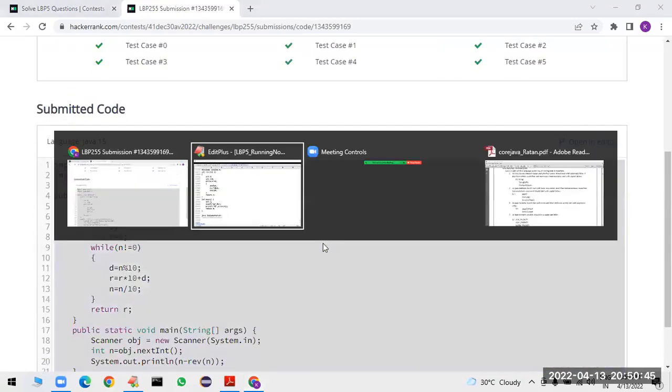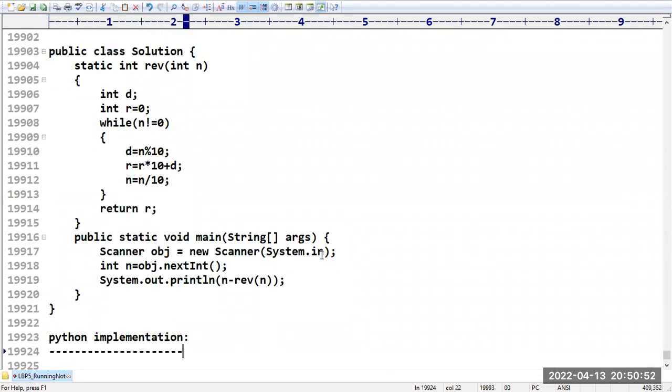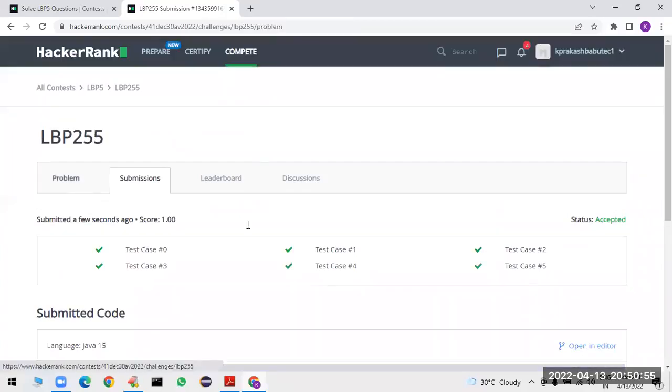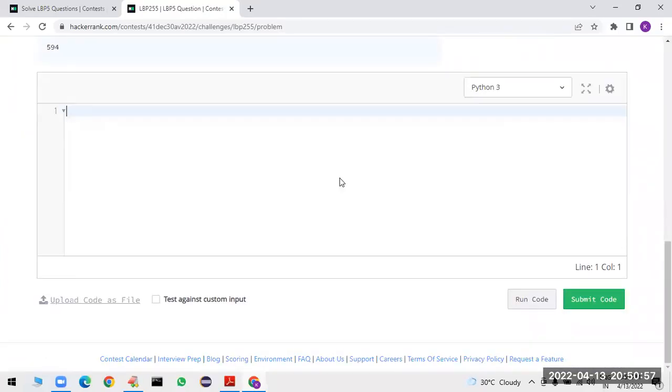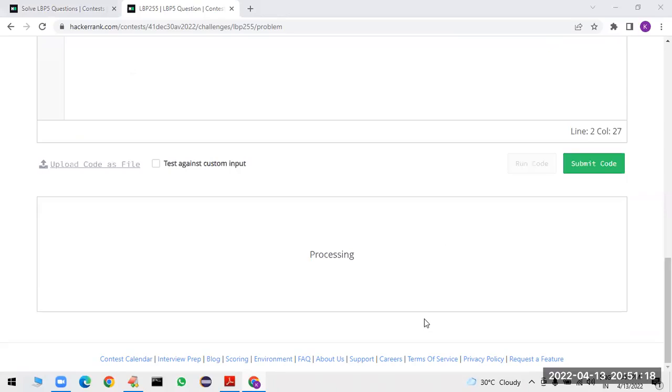Perfect, sir. Now I want to take the code in Python implementation. How can you solve this problem in Python? I think you can write it in a single step. I will read the data in the form of a string only, so that what will happen? You can print int of n minus int of n of colon minus 1, which means it will take the reverse. Again I am converting that into an integer so that we will get the result. Let me run the code.